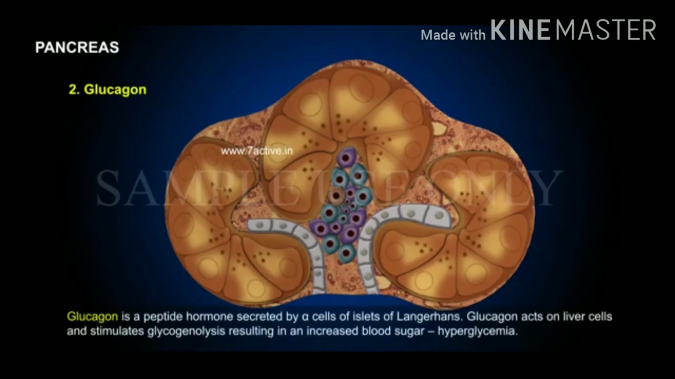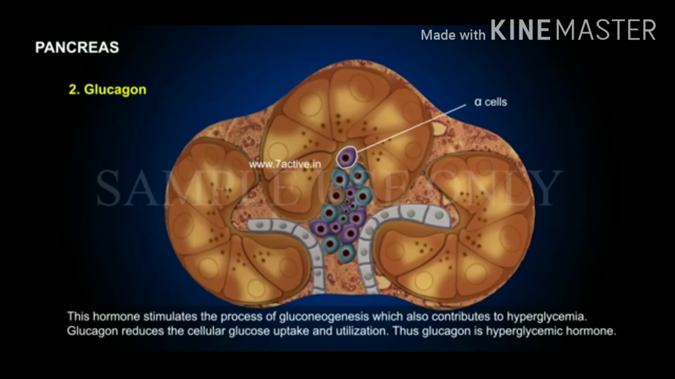2. Glucagon is a peptide hormone secreted by alpha cells of the islets of Langerhans. Glucagon acts on liver cells and stimulates glycogenolysis, resulting in an increased blood sugar, hyperglycemia. This hormone stimulates the process of gluconeogenesis, which also contributes to hyperglycemia. Glucagon reduces the cellular glucose uptake and utilization. Thus, glucagon is a hyperglycemic hormone.